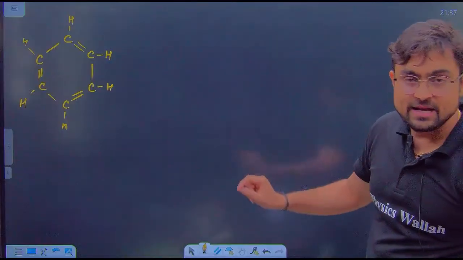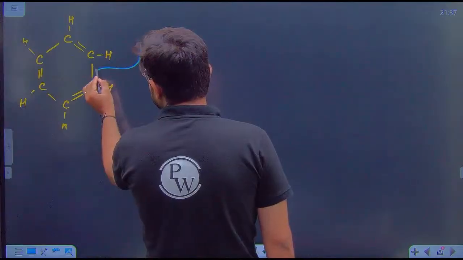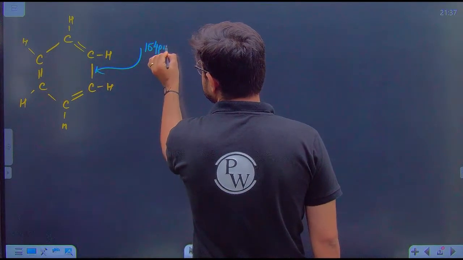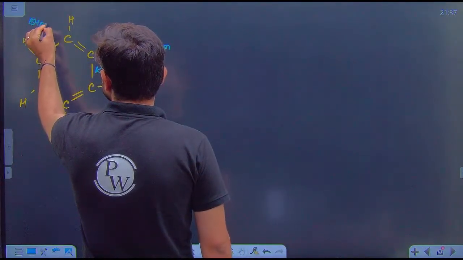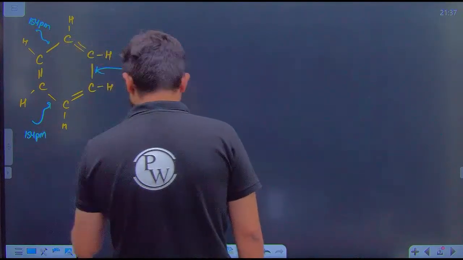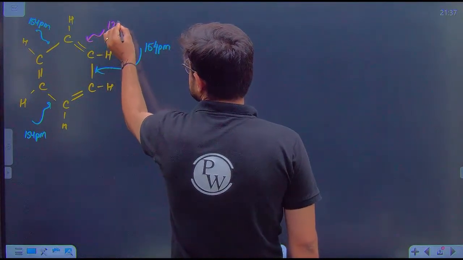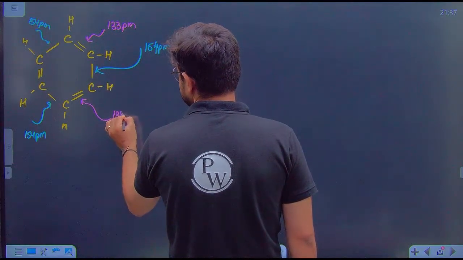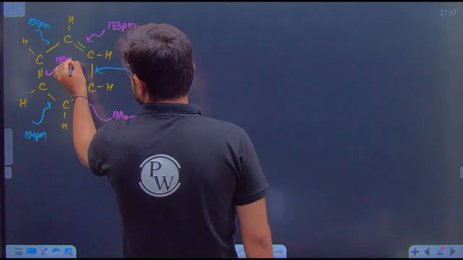Now you tell me, I have already taught you in today's lecture, whenever there is a carbon-carbon single bond, its bond length must be 154 picometers. So this bond length will be 154 picometers and this will also be 154 picometers. And what about the double bond? Its bond length must be 133 picometers. This is also 133 picometers and this is also 133 picometers.